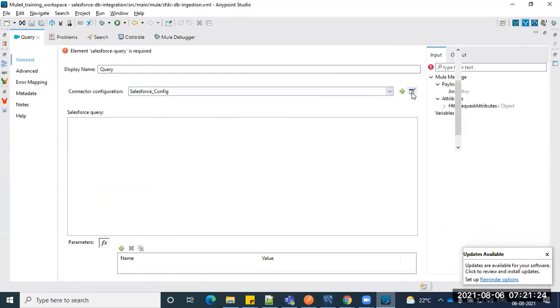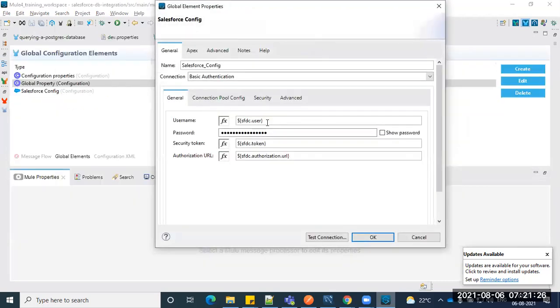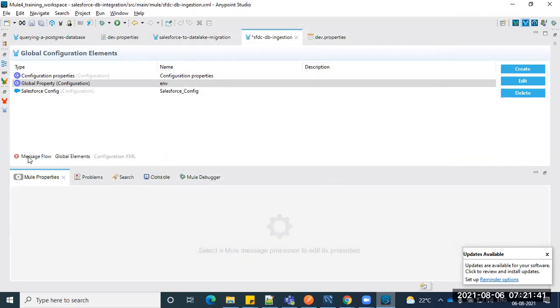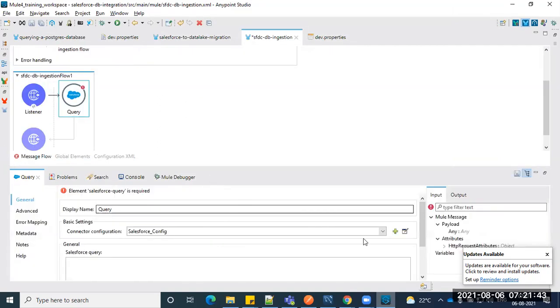Here you can see SFDC user, SFDC password, SFDC token, and SFDC authorization URL. You don't need to worry about the authorization URL; by default you can see the authorization URL there. Let me try to create a new one.